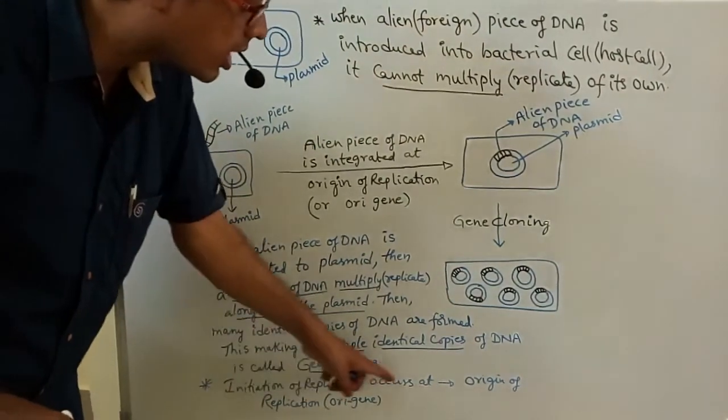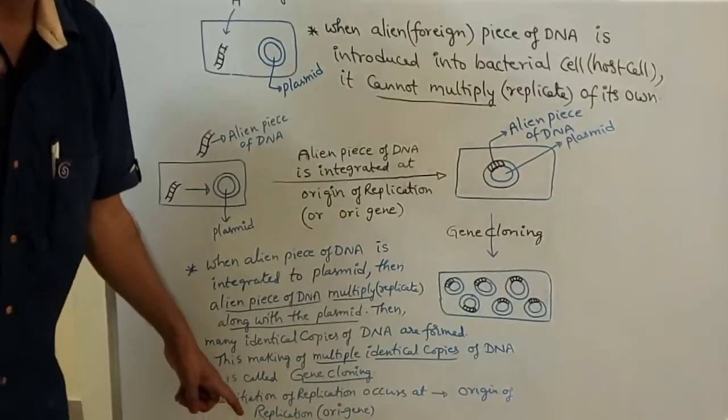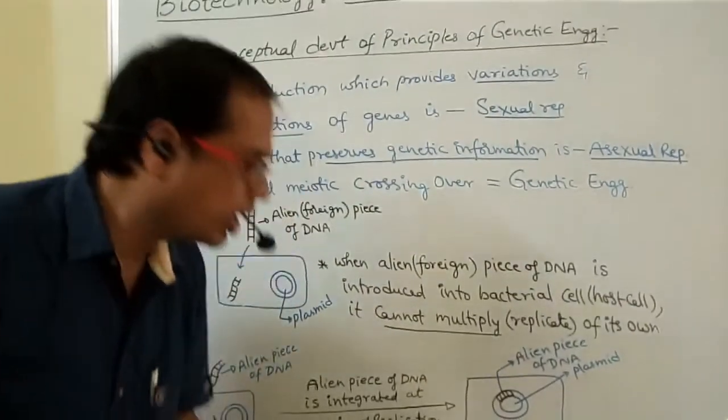Initiation of replication occurs at which place? Origin of replication. That site is called origin.